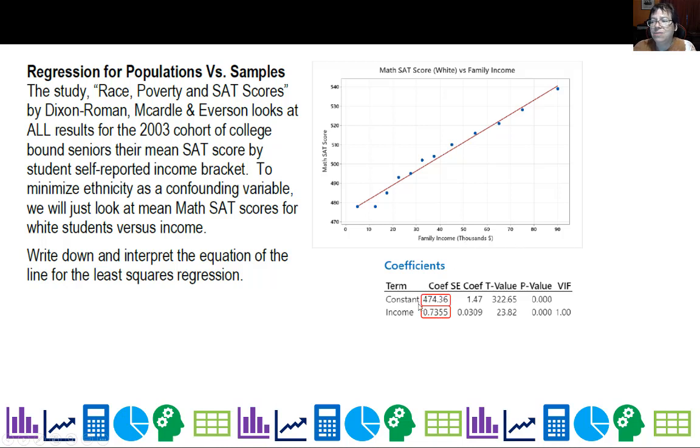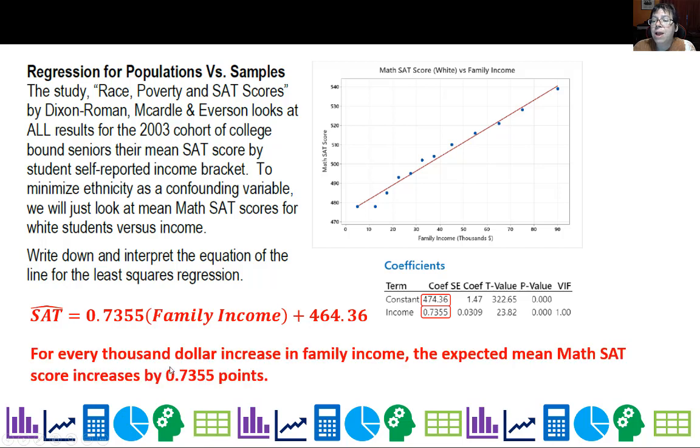The constant is 474.36. So it sounds like even if you have no money, we would expect a mean score of 474. So the expected SAT score is 0.7355 times family income plus 474.36. The way we would interpret that: for every $1,000 increase in family income, the expected mean math SAT score, and it says expected, increases by 0.7355 points.